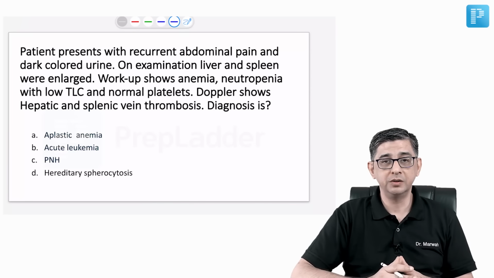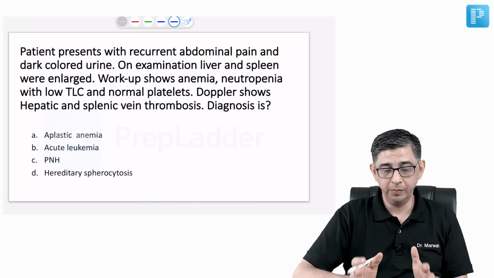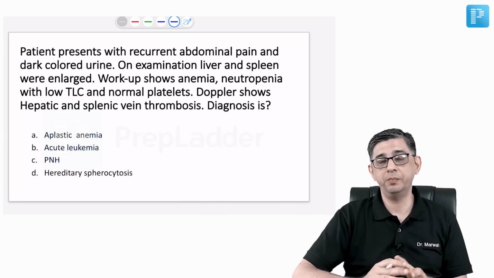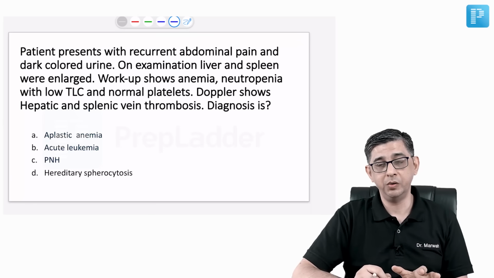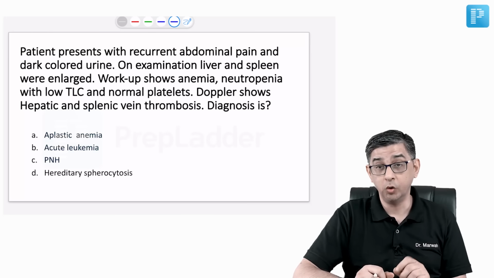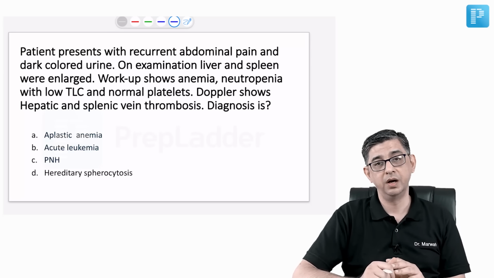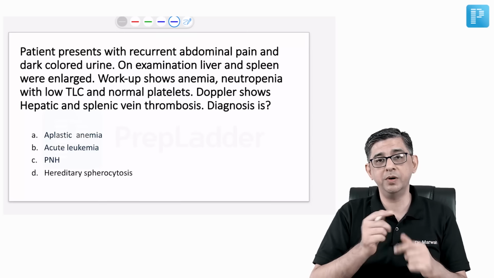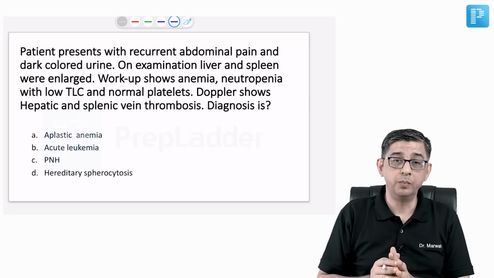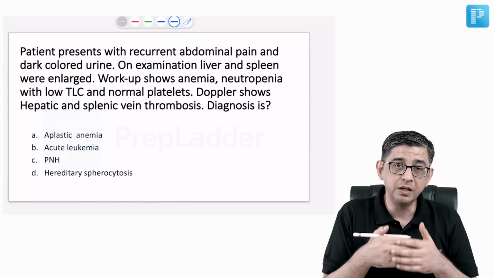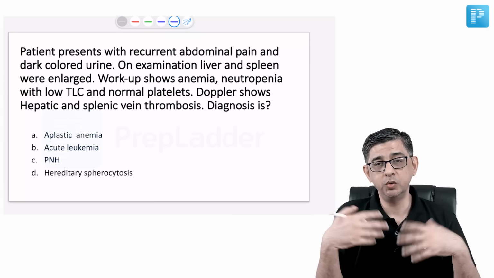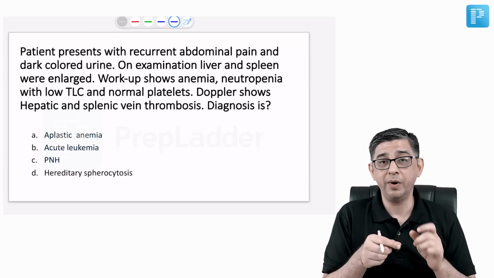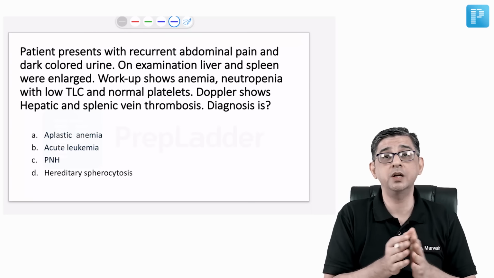Now coming to this slide, this question was not asked in the exam. I have deliberately created this question to tell you how PNH will present. Paroxysmal nocturnal hemoglobinuria is a condition where you definitely read about a high color urine or a black color urine of a person, but over and above this, in this condition, platelets are defective. What I mean by defective platelets is not that the number of platelets is more. Platelet count is normal, but they exhibit an increased amount of platelet aggregation even without a stimulus. In you and me, injury will occur, then platelets will aggregate. Here, without any stimulus of injury, there is a platelet aggregation which causes hepatic vein thrombosis. There's a splenic vein thrombosis.